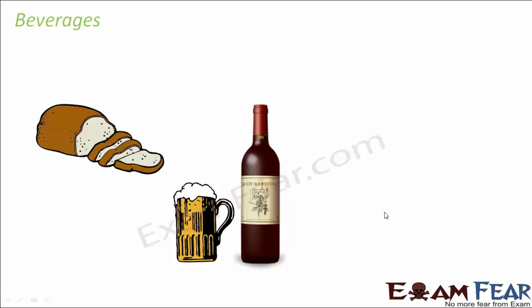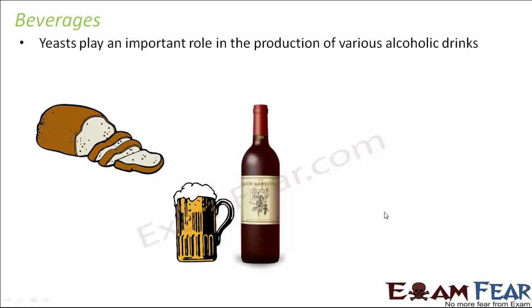So now let us talk about the next useful application of microorganisms, that is in beverages. As I was telling you, it also helps in the preparation of alcohol. So let us see how microorganisms help us prepare alcohol. Yeasts play an important role in the production of various alcoholic drinks. When you talk about alcoholic drinks, it could be beer, whiskey. There are many different types of drinks available, and yeasts again play a very important role in their preparation. So let us see how yeasts play a role there.